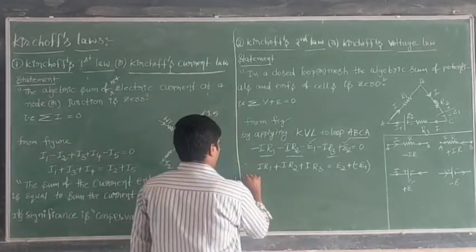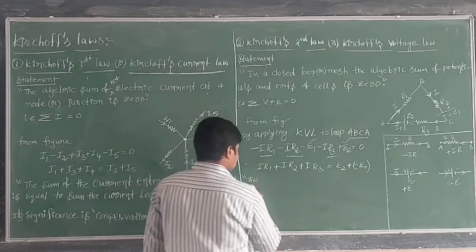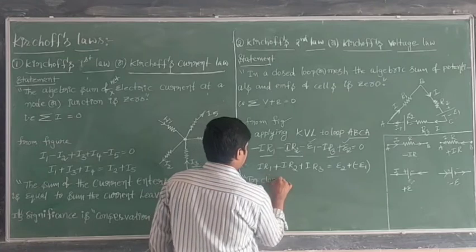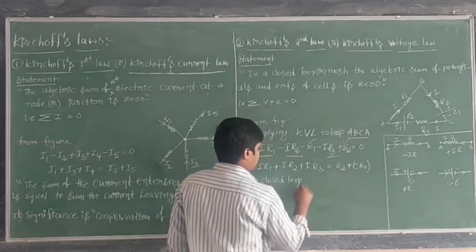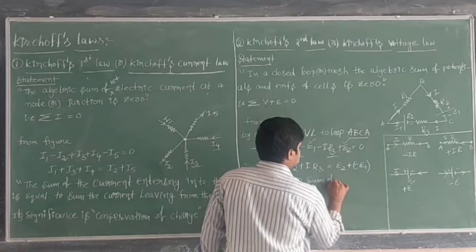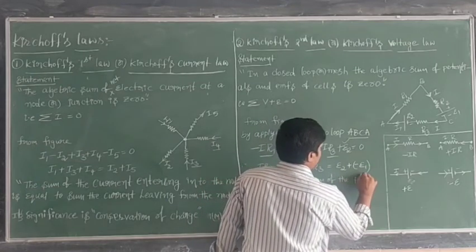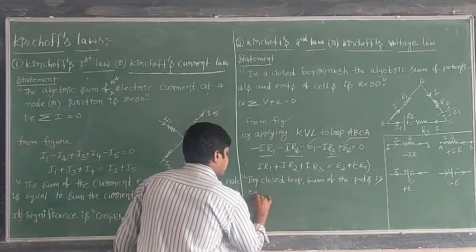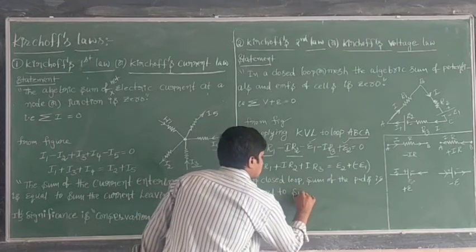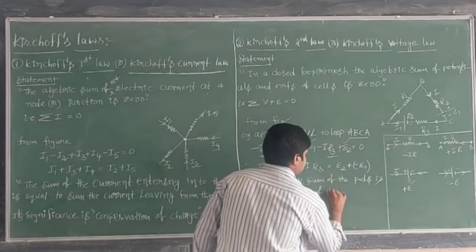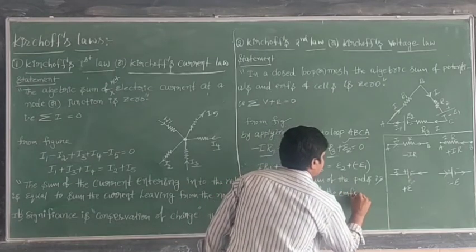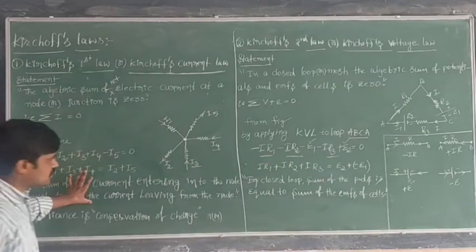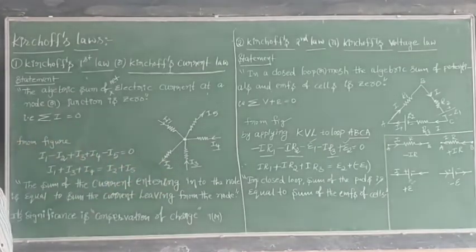Now from this one, what conclusion I will give here means, in a closed loop, the sum of the potential differences is equal to the sum of the EMFs of cells. We can write it like this. Okay, the conclusion we have given earlier, the same conclusion I have given here also.